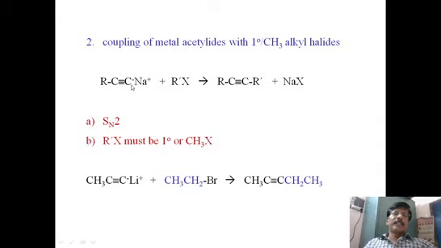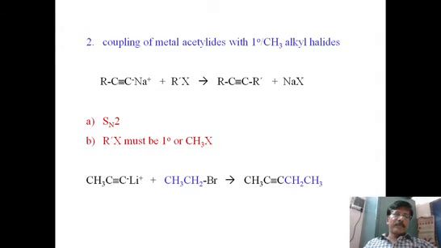This R group comes and attaches here. Simply sodium halide is removed and the R group attaches to the carbon. So this is how we get RC≡CR. This is how we get a new alkyne by using an existing alkyne.